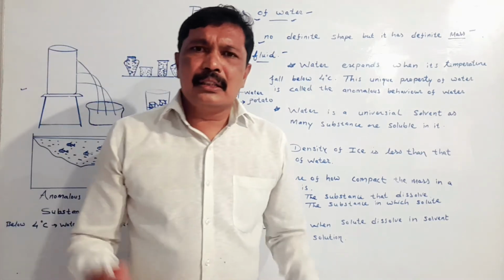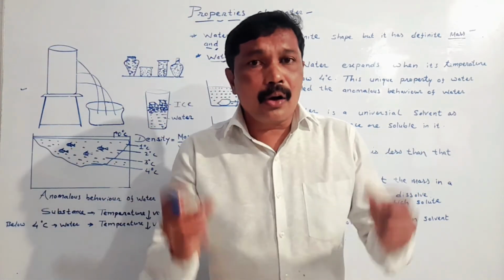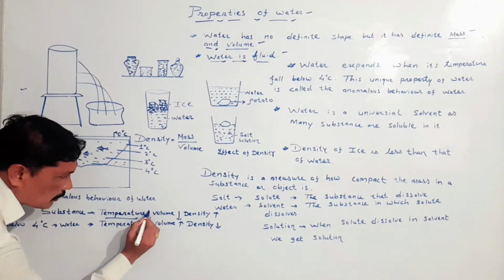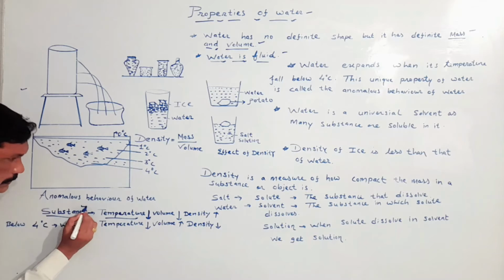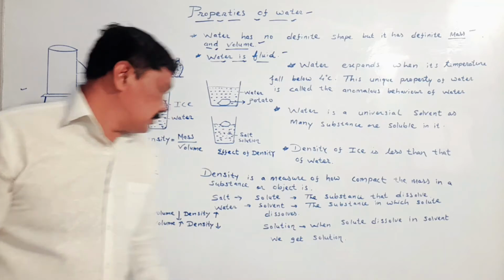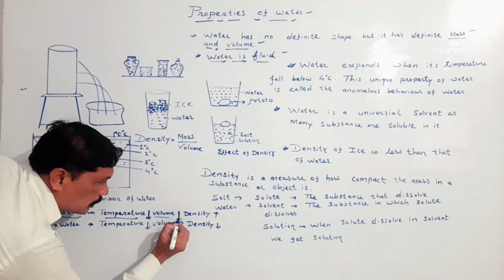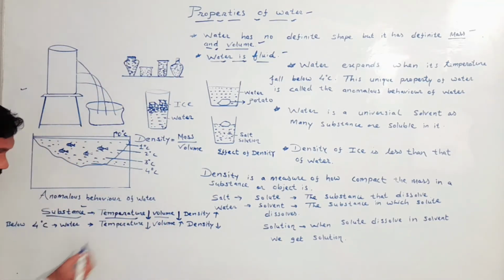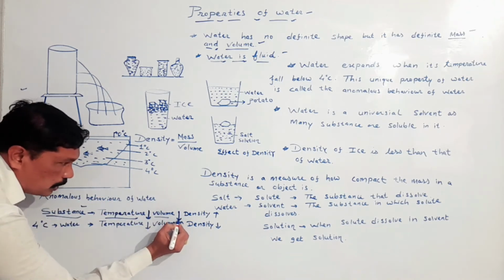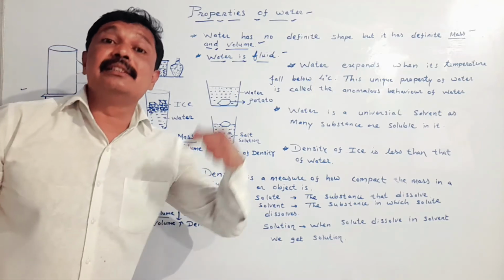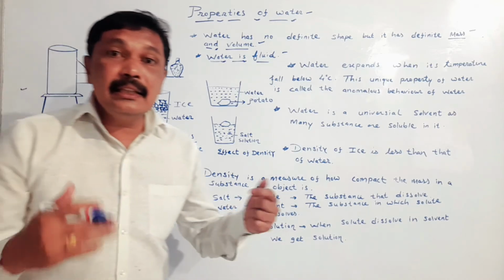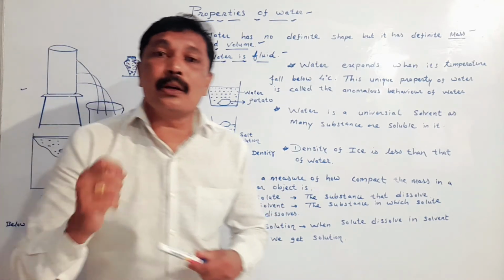My dear student, generally when the temperature of a substance is reduced, it contracts. When it contracts, its volume also reduces. But its density increases.